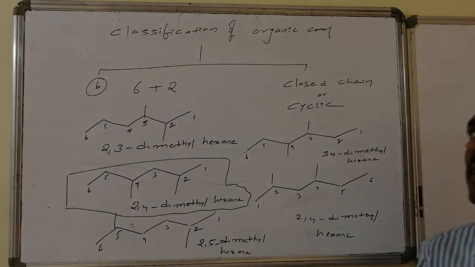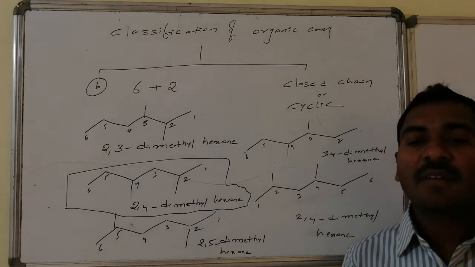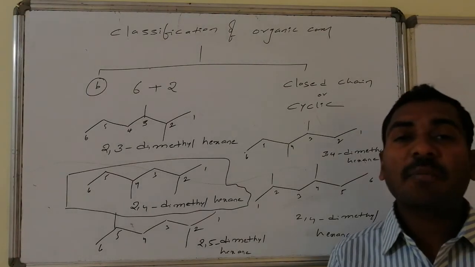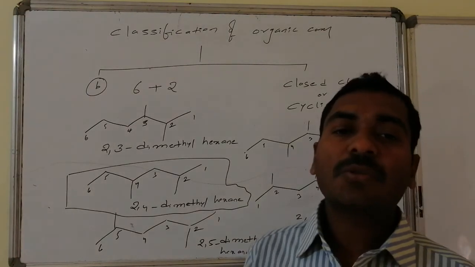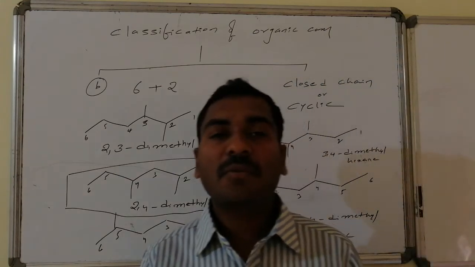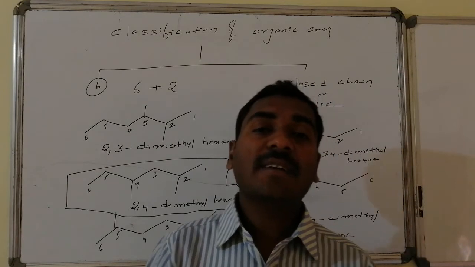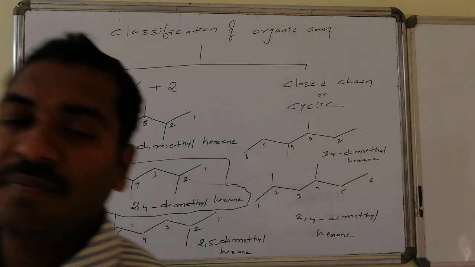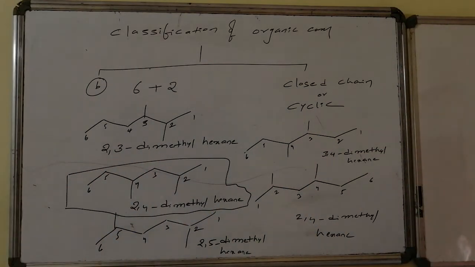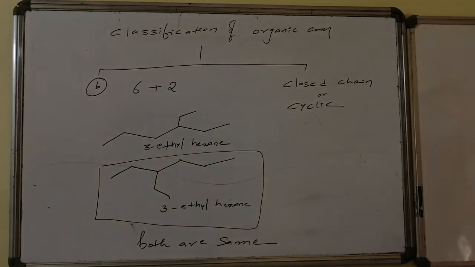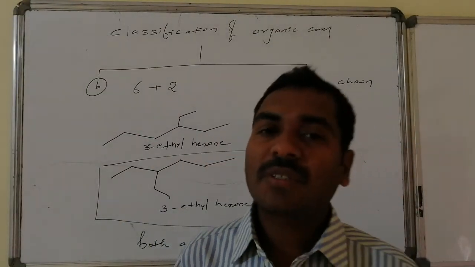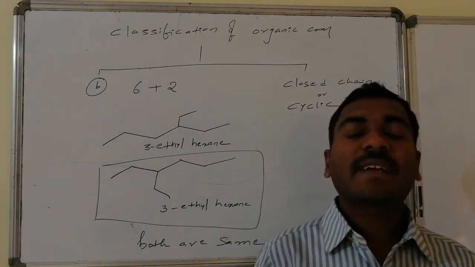Thus, these all are the 6 plus 2 combinations. And we can write 6 plus 2 in another manner also. That is, those two are connected with one another. Instead of 2 independent methyls, dimethyls, we can write it as ethyl. Let us go for that part also. And this other one is ethyl as the substitution. Ethyl substitution starts from minimum second carbon.